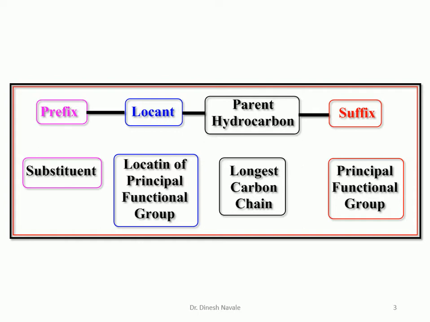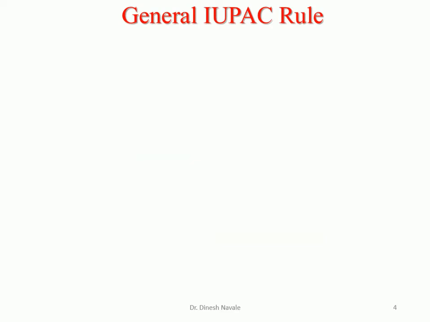In today's discussion, the principal functional group can be nitro or nitrile. So when we start the IUPAC nomenclature for any organic compound, we have to see some basic rules.